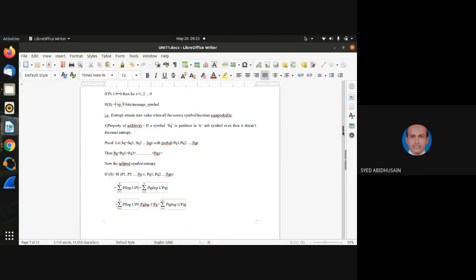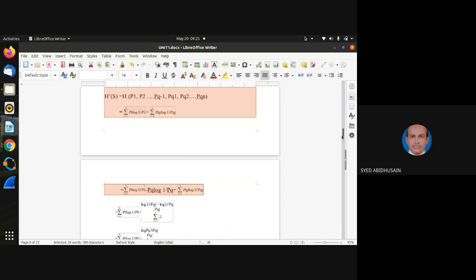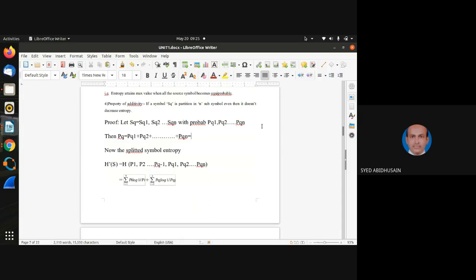Suppose in a set of symbols S1, S2, S3, S4 with probabilities P1, P2, P3, P4, P_Q, you take one particular symbol, say the last symbol S_Q, and divide it into sub-symbols S_Q1, S_Q2, S_Q3 up to S_QN, with probabilities P_Q1, P_Q2, P_Q3 up to P_QN. Then P_Q is nothing but the sum P_Q1 plus P_Q2 plus P_Q3 up to P_QN.